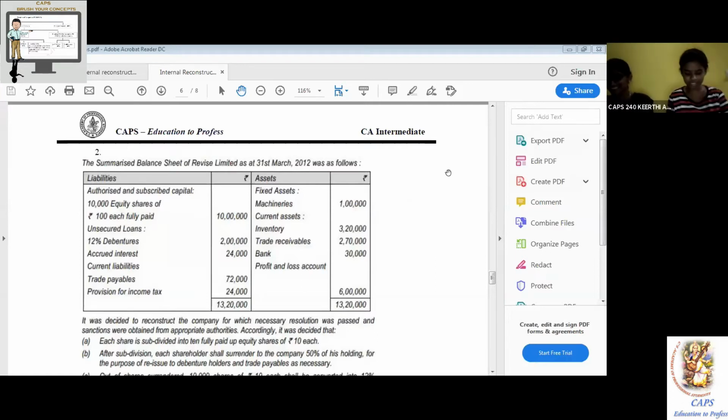Liabilities: authorized and subscribed capital, 10,000 equity shares of rupees 100 each, fully paid. Unsecured loan, 12% debenture, accrued interest, current liability, trade payable, provision for income tax. Assets: fixed assets, machinery, current assets, inventory, trade receivable, bank, profit and loss account.